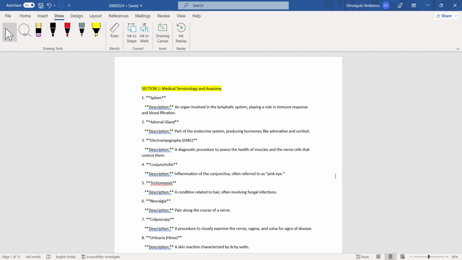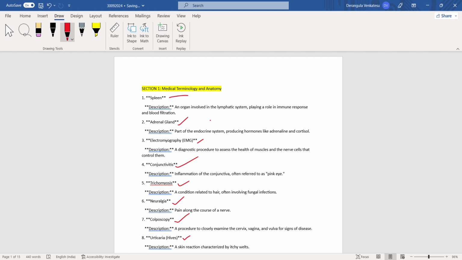Let's start with the first section, medical terminology and anatomy. In this section, they have asked about spleen. Spleen belongs to which system? And adrenal gland also belongs to which system, they have asked on this. And electromyography also they have asked, and conjunctivitis, trichomycosis, neuralgia, colposcopy, and urticaria. These questions they have asked in the CPC exam, which was held on September 30.